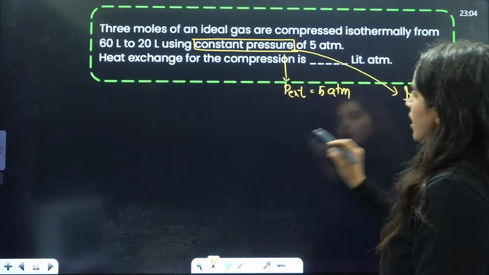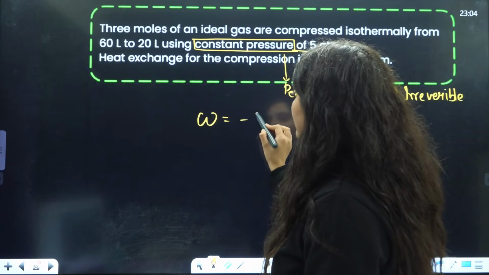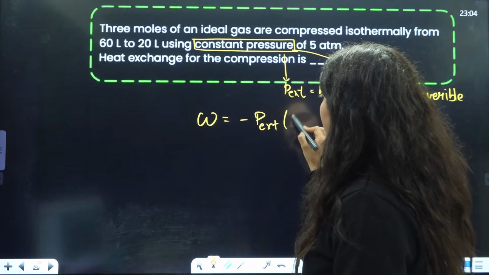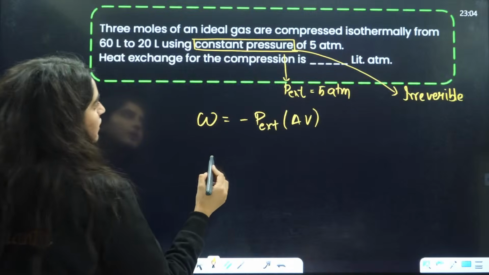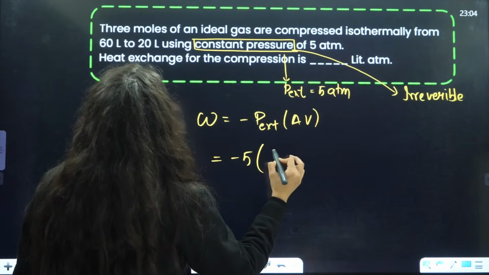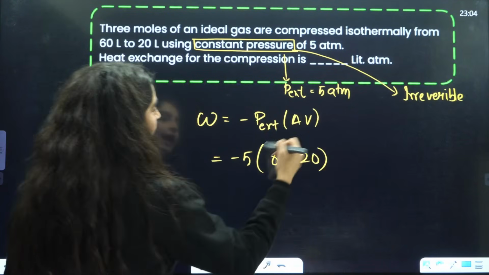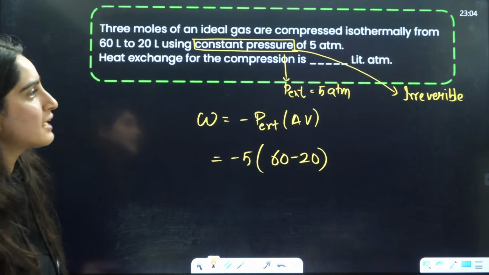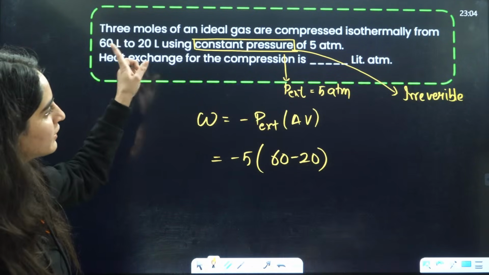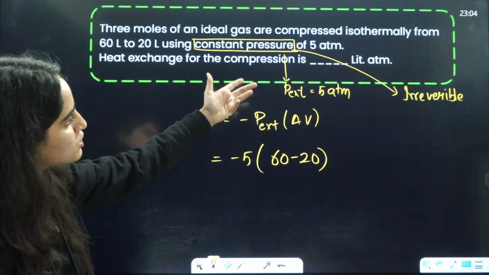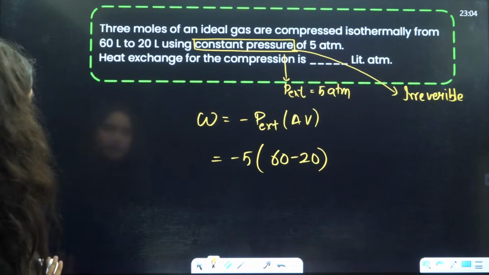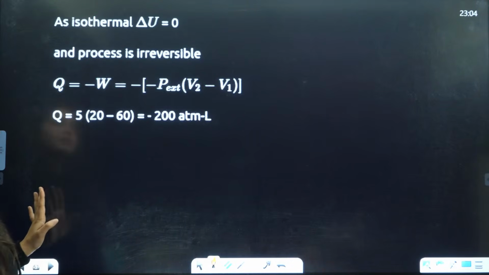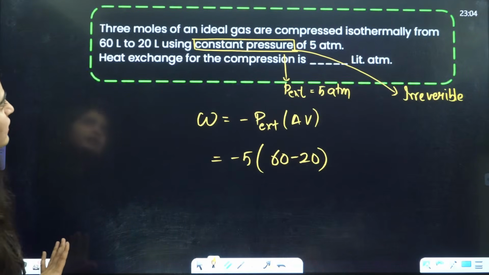So we'll use work done is equal to minus P external delta V, right? You will just put the values here and you will get your answer. This is minus 5 times 60 minus 20, and solve this and you will get your answer. This is given in liters, that is given in atmosphere. So it's a very, very simple question. Not even any calculation is required.